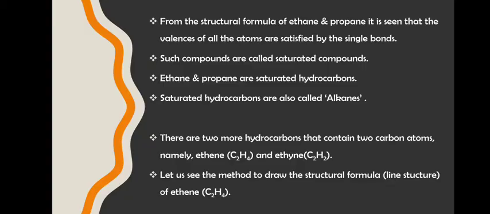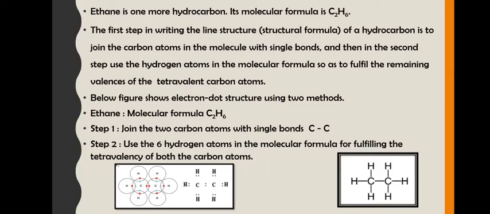Now we can see that the valencies of atoms are satisfied by the single bonds which are formed with hydrogen. Now such compounds are called saturated compounds. Which compounds? Compounds having only single bonds. For example, ethane is a saturated compound. Propane is a saturated compound. See, because here, no more hydrogen can be added. Okay, you can remove hydrogen but you cannot add hydrogen here, right? So now no new bond can be formed. That is why it is called a saturated compound.